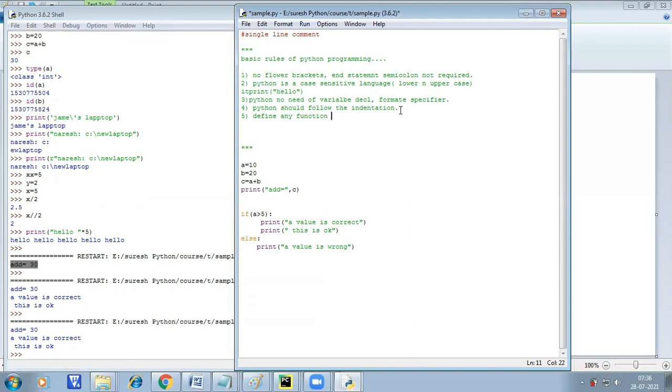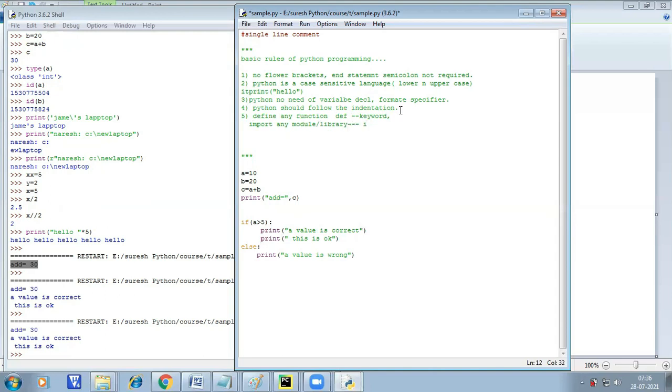If you want to import any libraries or define any function, here we need to use def as a keyword. If you want to import any library or module, we need to use import as a keyword. To define a function for some addition, what should I do? Use def as a keyword. Here I create a function name, add one, addition one. This is the function definition. Here it prints the result, addition, where the value is stored in C.